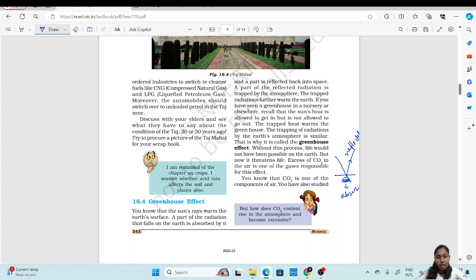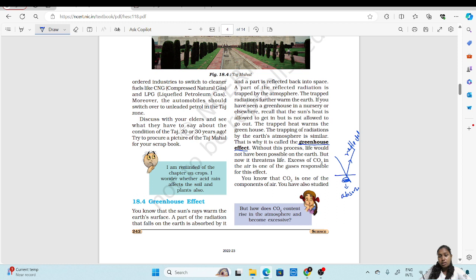The radiations which enter the earth's surface, some are absorbed, the others are reflected. Those reflected are trapped inside the atmosphere, which keeps the earth warm and which is necessary for life to survive. Because it is similar to the greenhouse, it is known as the greenhouse effect.